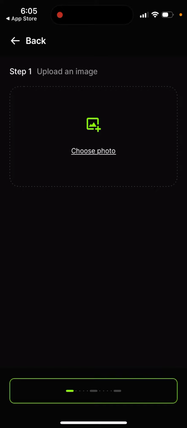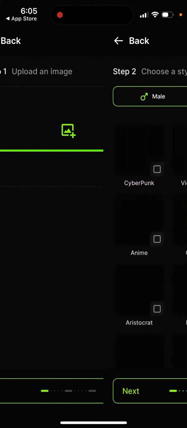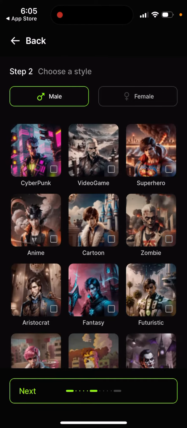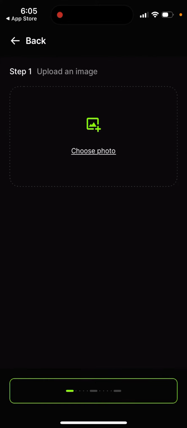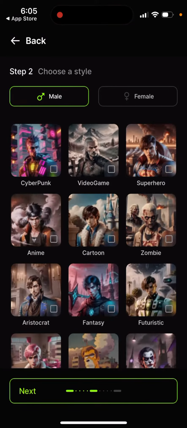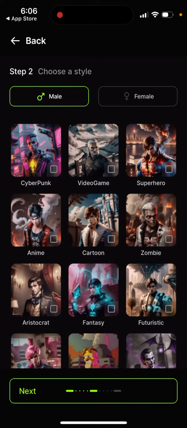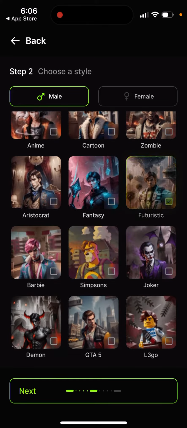So upload an image. All right, so let's just try to do that. I'll just upload some kind of photo, and then choose a style. All right, so here I uploaded a wrong image. I thought it's also just some kind of landscape, but nope, this is like you can just select what you want to upload.